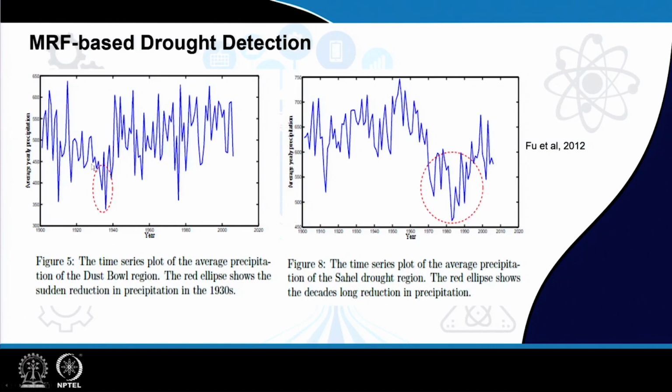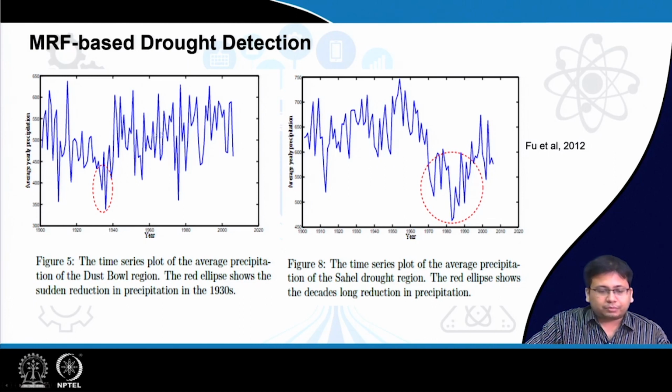As you can see, here is the time series of precipitation in the Dust Bowl region of America in this case, and the Sahel region of Africa in this case. You can see that there is a particular period of time when the precipitation value is quite low. Here also there is such a period, but if you put some kind of a threshold, you will not be able to identify this region so well, because even within this period there are one or two exceptional years in which that threshold is exceeded.